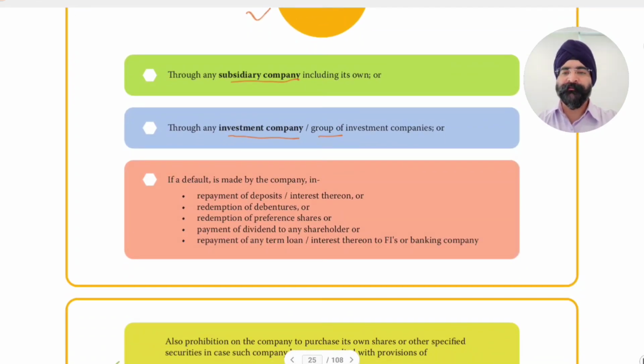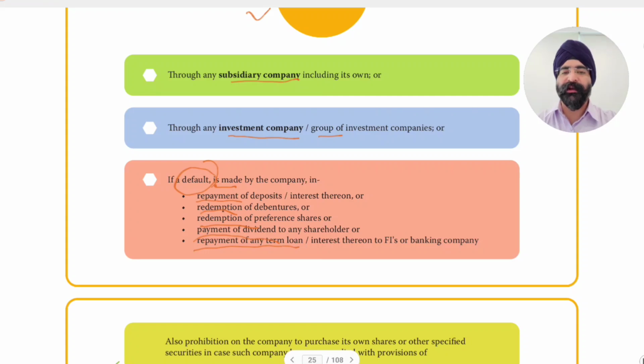If a default is made by a company, so if these defaults are existing, then also buyback is not allowed. In respect of repayment of deposits or interest thereon, redemption of debentures, buyback is not allowed. Redemption of preference shares, buyback is not allowed. If there is default in redemption, default in repayment of deposits or interest, or if payment of any dividend is pending, buyback is not allowed. If preference shareholders are not being paid dividend, buyback is not allowed.